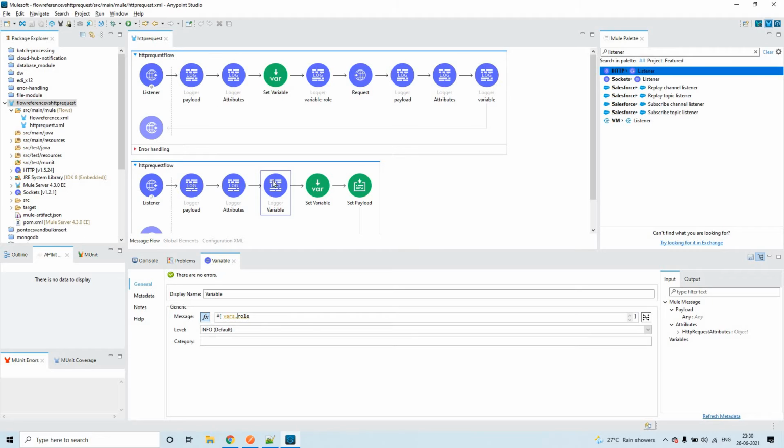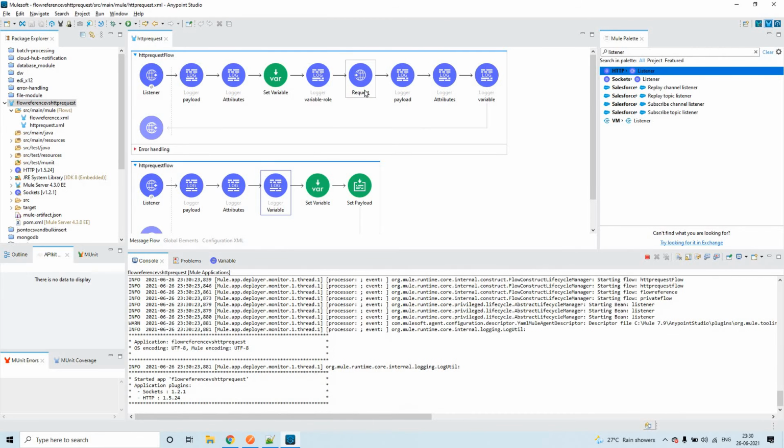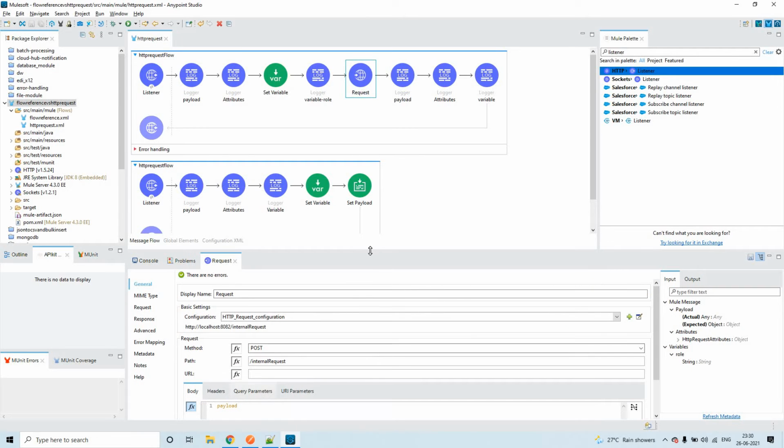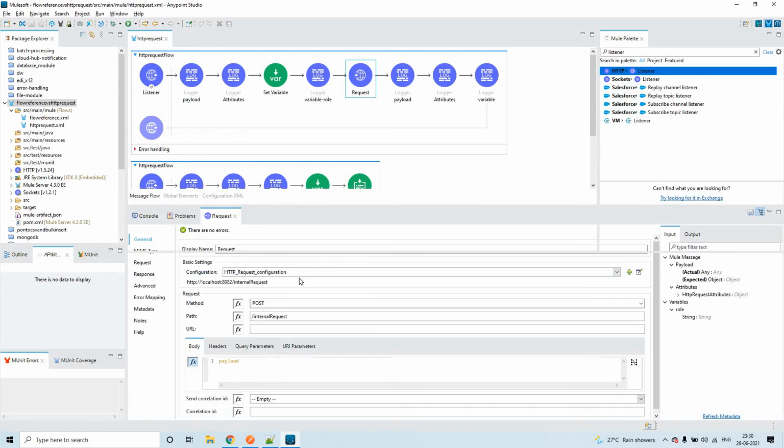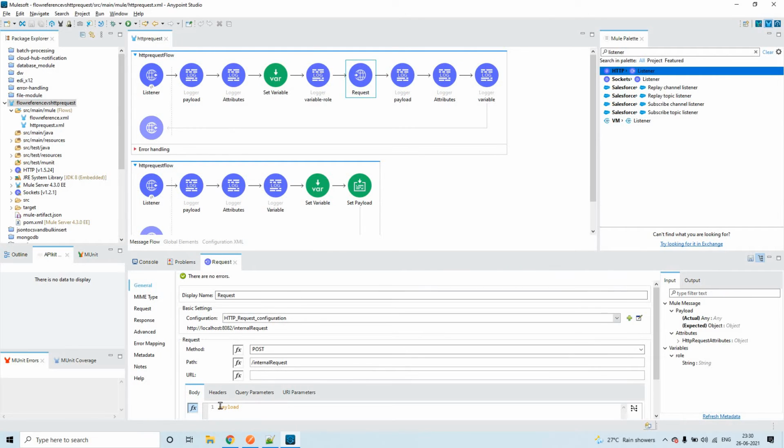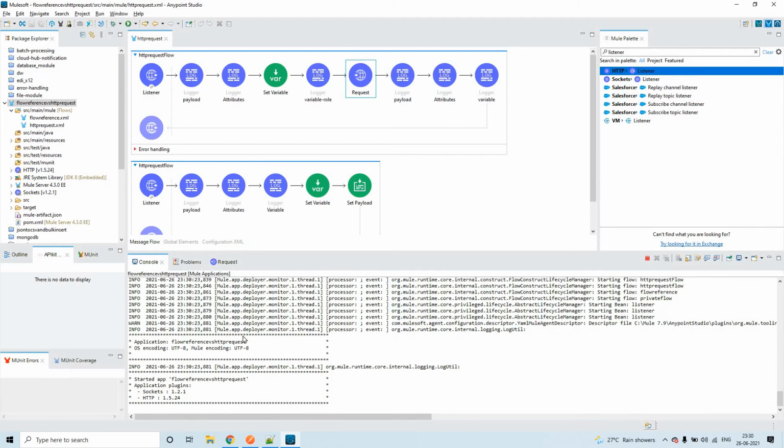You'll not be able to see the variable value in this logger, because through this HTTP request, as per the configuration, only the payload is what you are able to share to the HTTP listener. In headers, nothing is there. In query parameters, nothing, and URI parameters, nothing is there. So this is the only thing you are sharing to the HTTP listener explicitly. You are not sharing the variable value as well.